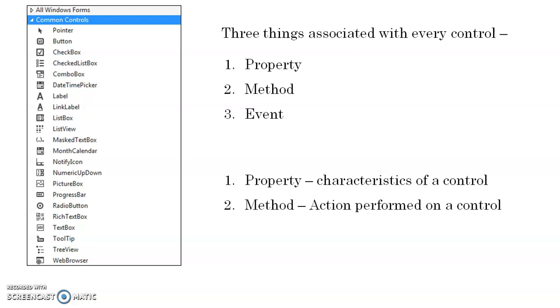Now what is the method? Method is the action performed on a control. This is not user generated. These are actions performed on the control by typing some code, like show or hide. Whenever you want to show some control on the form, you will use the show method. When you want to hide some control from your form, you will use the hide method. So these are not user generated actions. You will have to type the code to use the methods on a control.